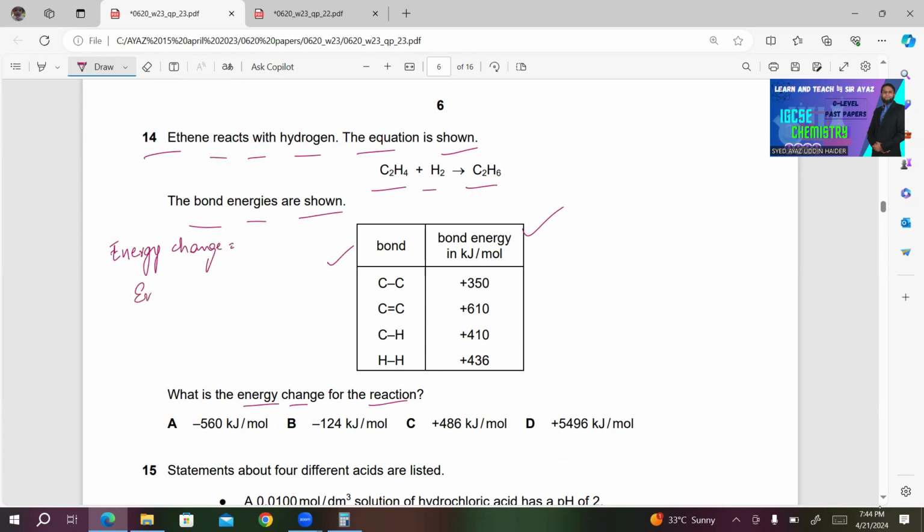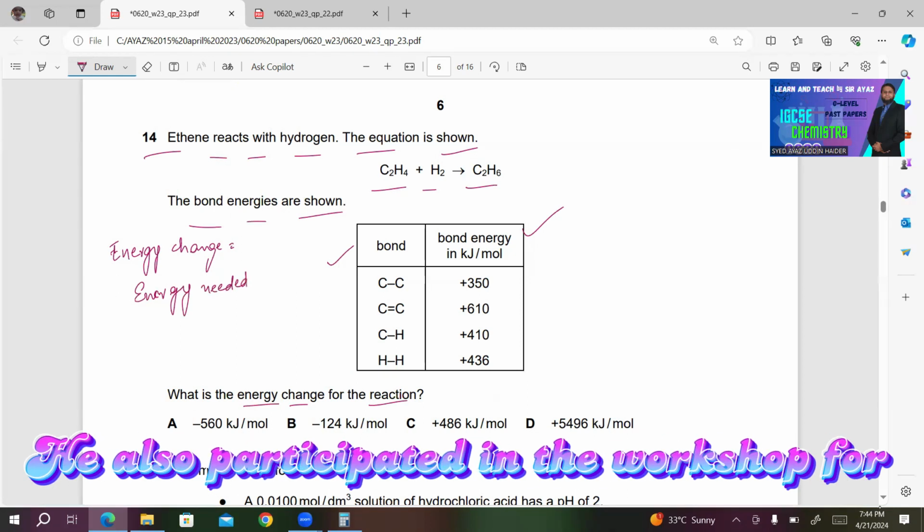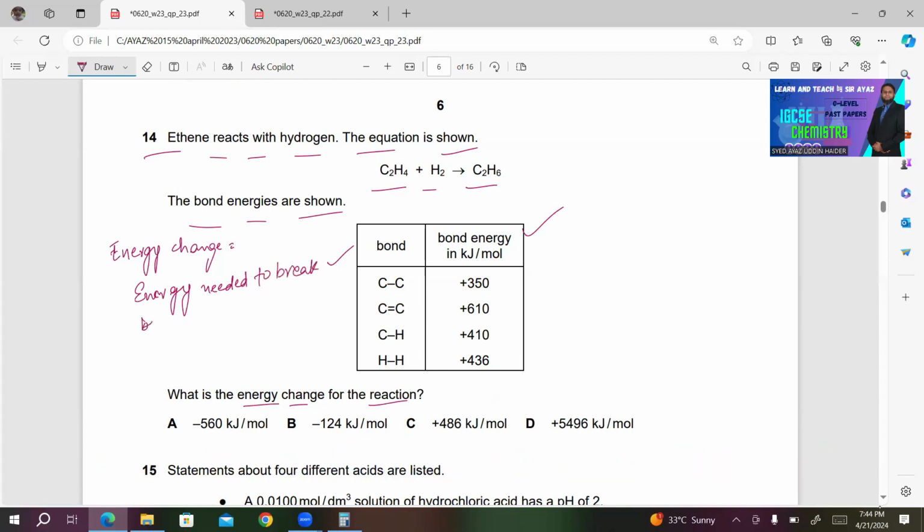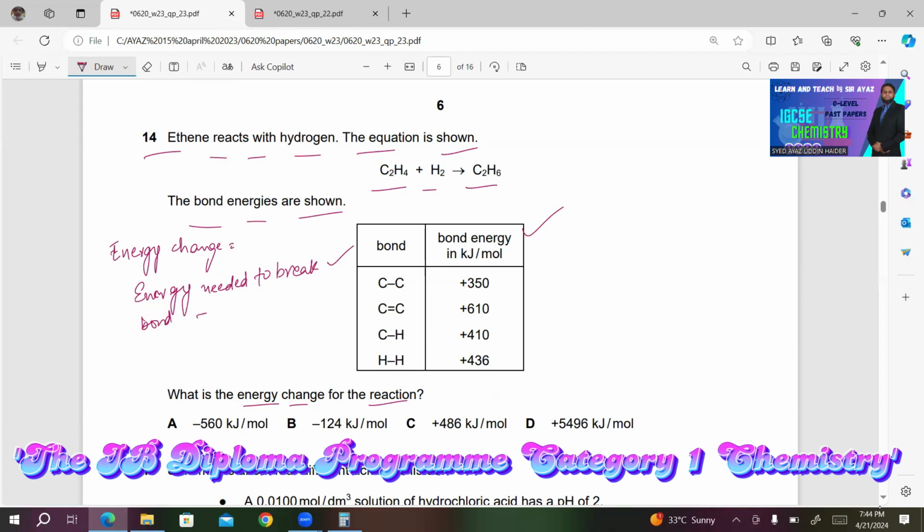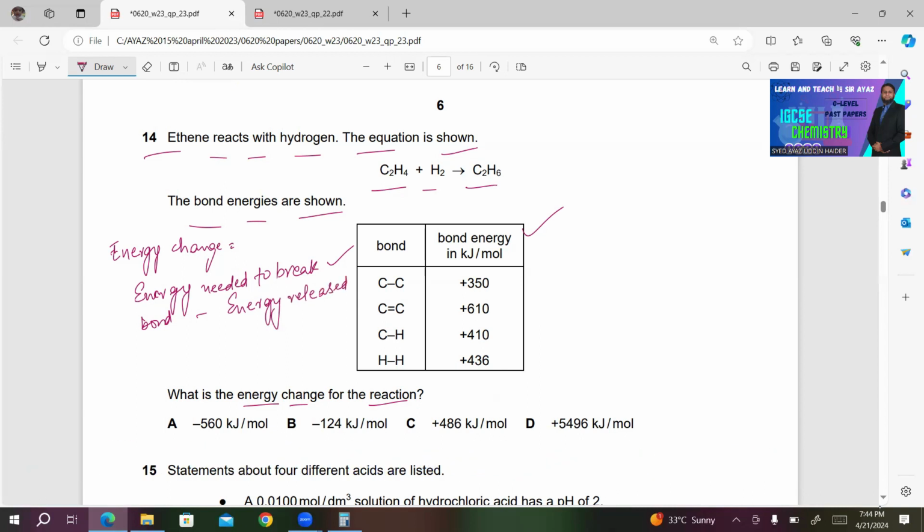That is energy needed to break bonds minus energy released in bond making. Now I need to draw the displayed formula.